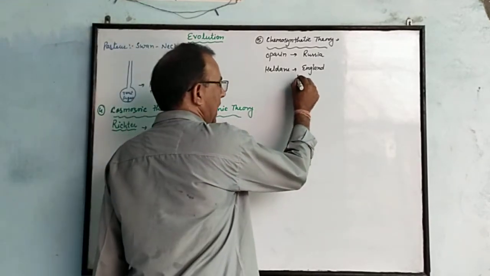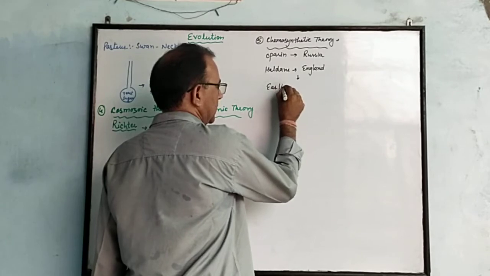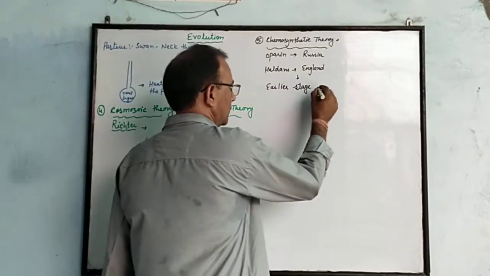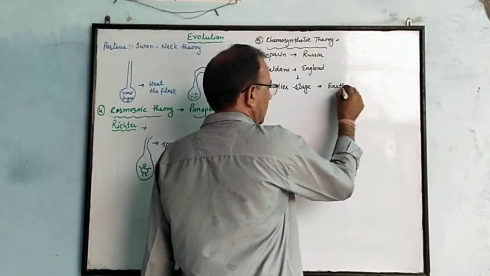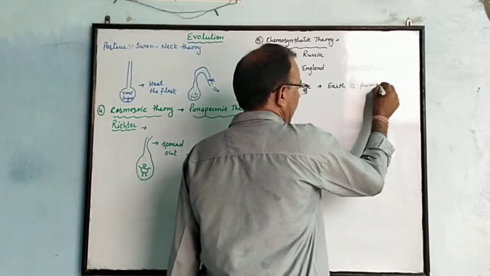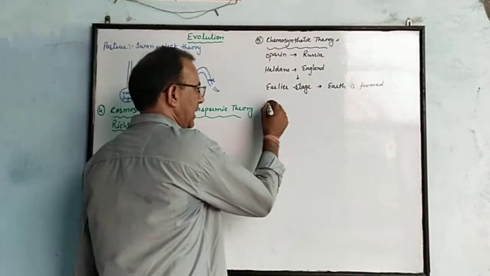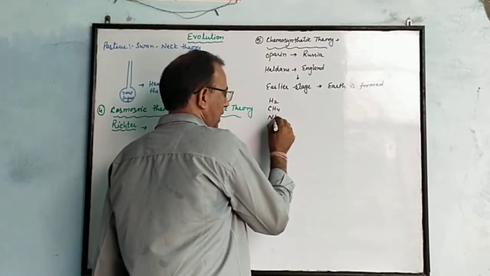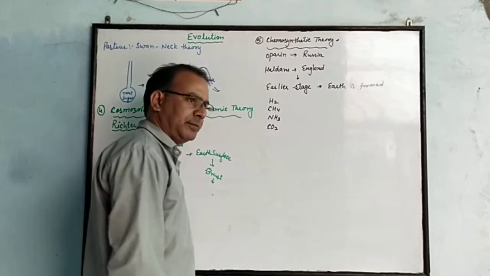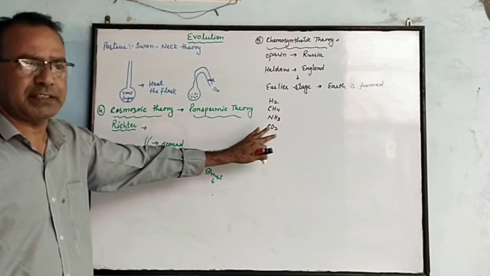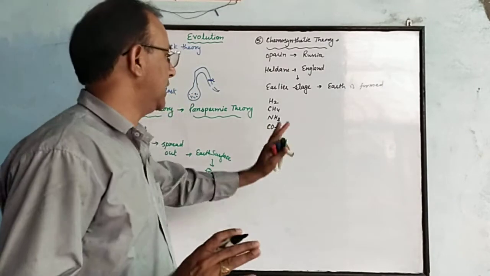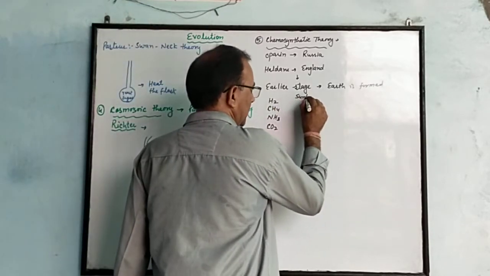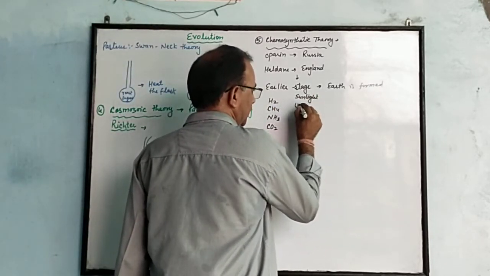They said that at the earlier or initial stage, when the earth was formed, the atmosphere had only some gases such as hydrogen, methane, ammonia and carbon dioxide. These gases were present, but there was no free oxygen in the atmosphere of the earth. Due to sunlight and UV radiations,